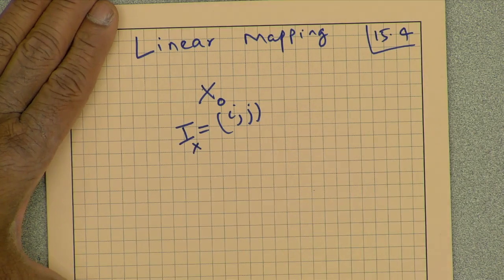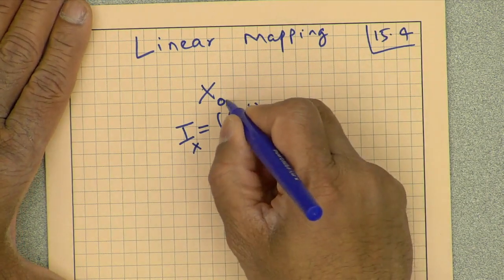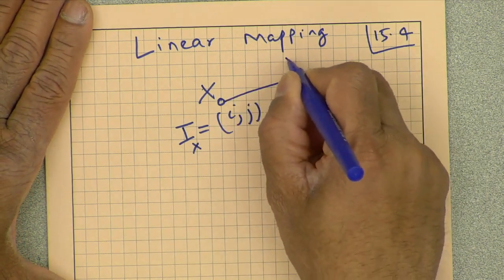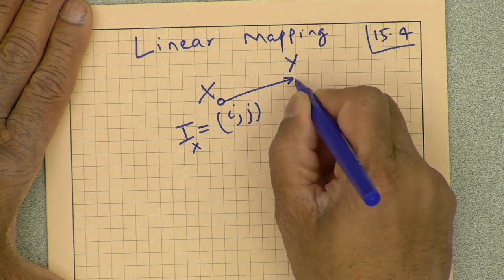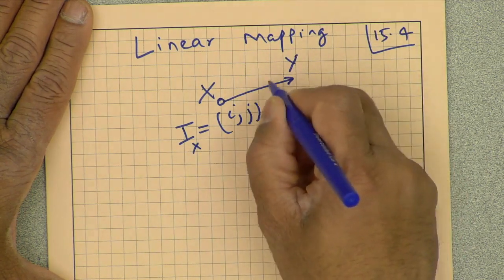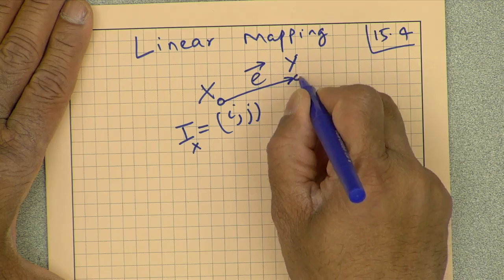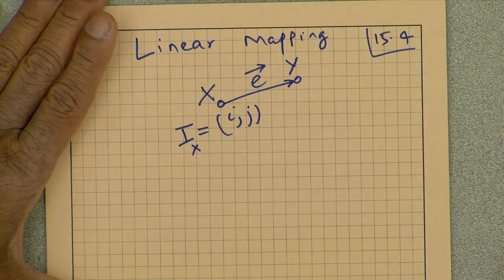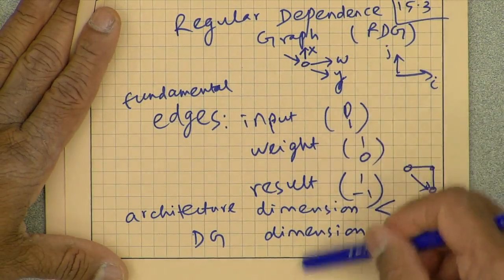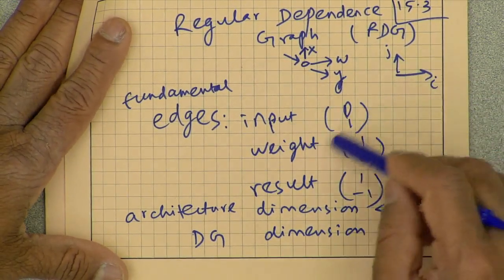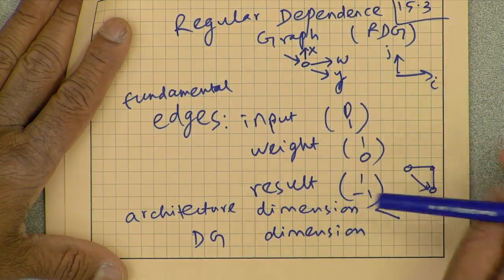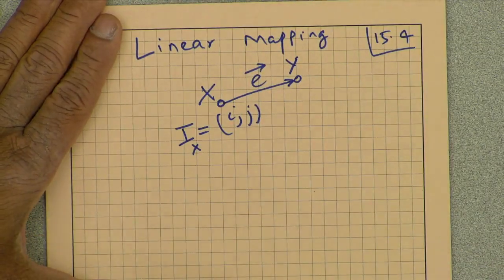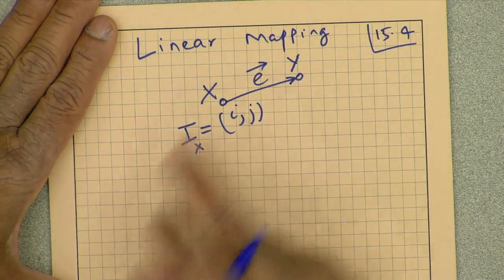Now if I have this node x communicating with node y, this is an edge vector E. That edge vector E could be any of these edges, going up or right or down or diagonally down or whatever.